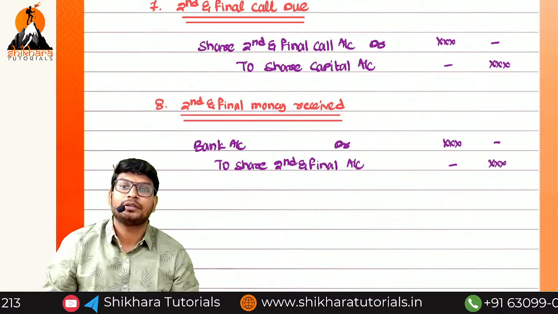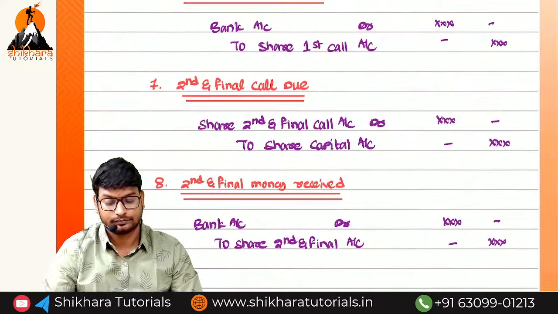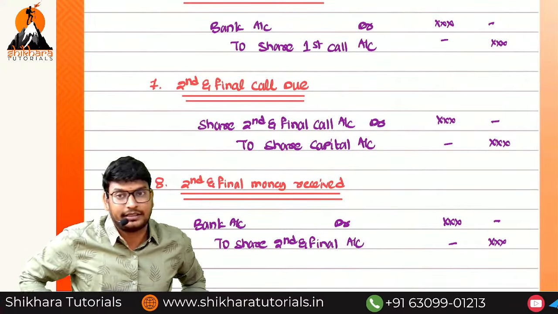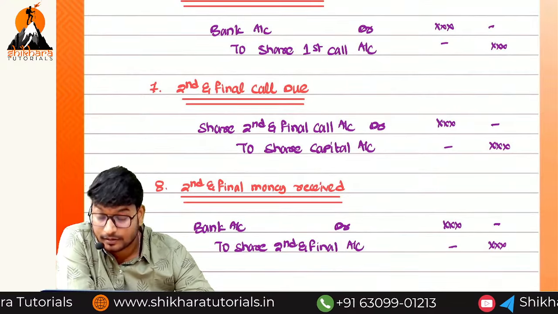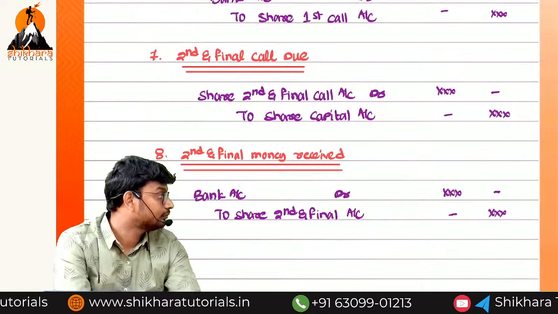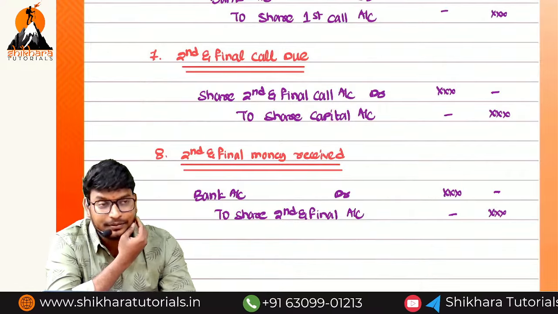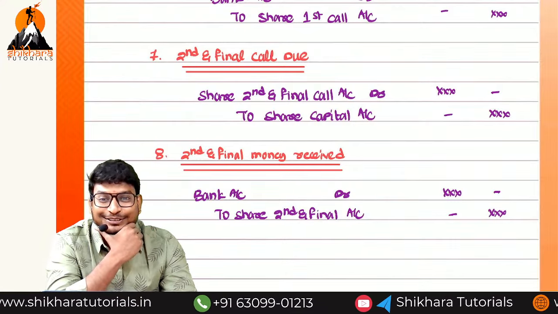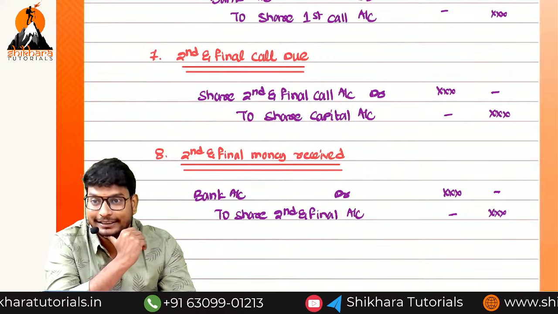Is there any doubts up to here? Okay, now if you discuss certain examples, we will get a more clarity. Okay, na? So what is the chapter name? Issue of shares for feature and reissue. Don't forget.